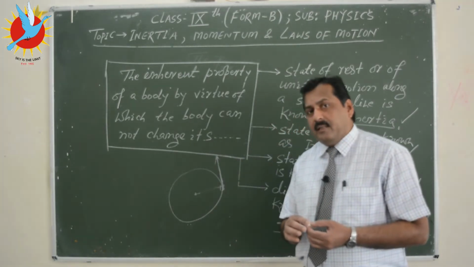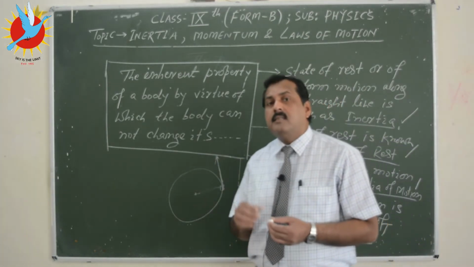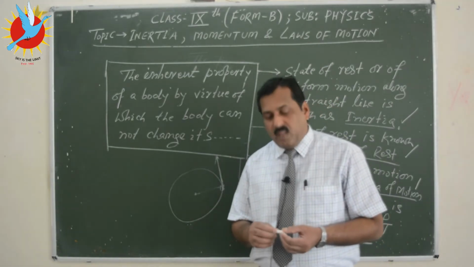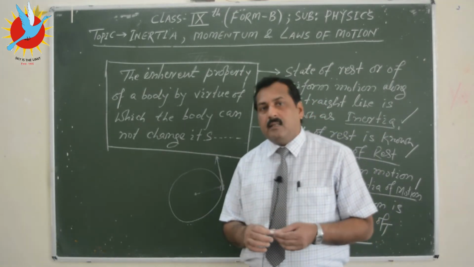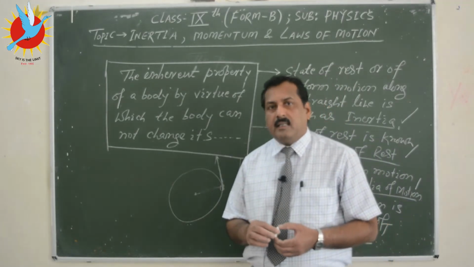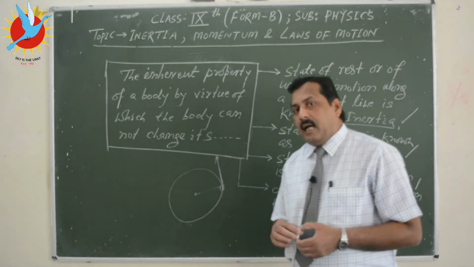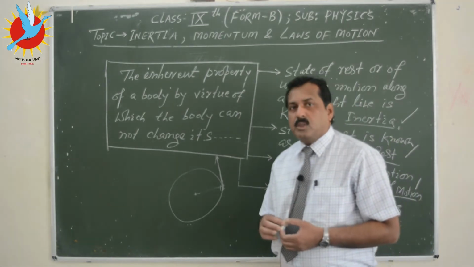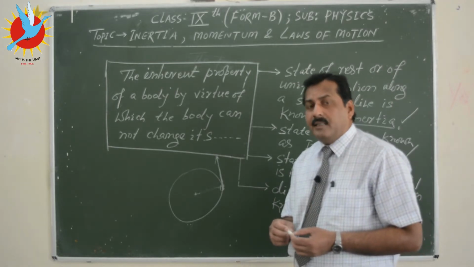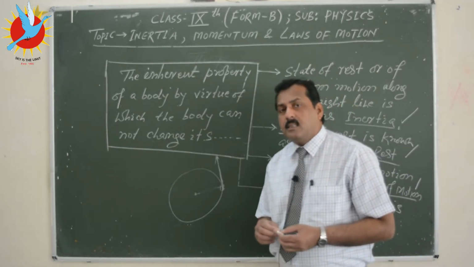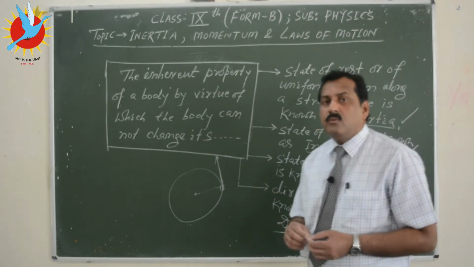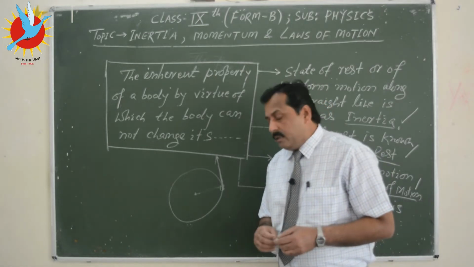So what does it mean? It means that it has a tendency to be in its current state of uniform motion. Again there is air friction and ultimately it stops, but that tendency is evident, visible, and you can see it, and that explains inertia of motion. So wherever you find different situations, you can easily identify whether the body is having inertia of rest, inertia of motion, or inertia of direction.